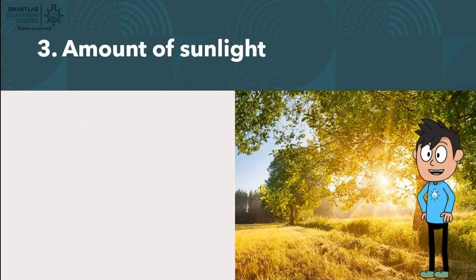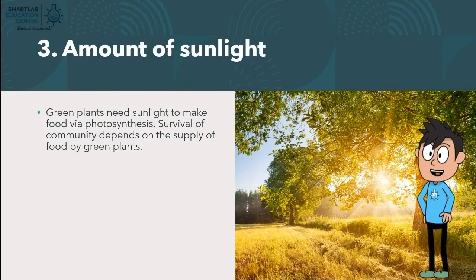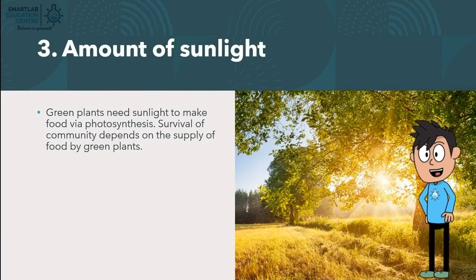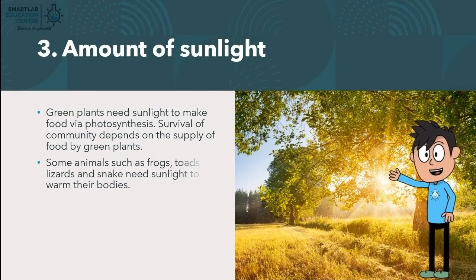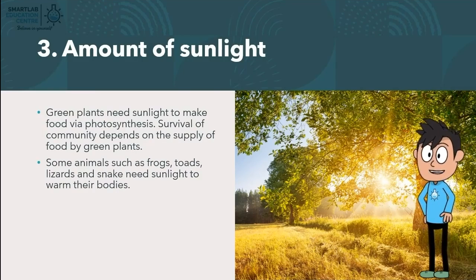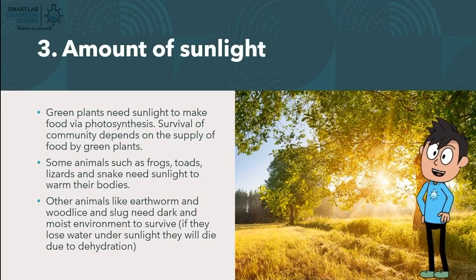Thirdly, we have the amount of sunlight. Green plants need sunlight to make food via photosynthesis. Survival of community depends on the supply of food by green plants. Some animals such as frogs, toads, lizards, and snakes need sunlight to warm their bodies. Other animals like earthworms, woodlice, and slugs need a dark and moist environment to survive. If they lose water under sunlight, they will die due to dehydration.